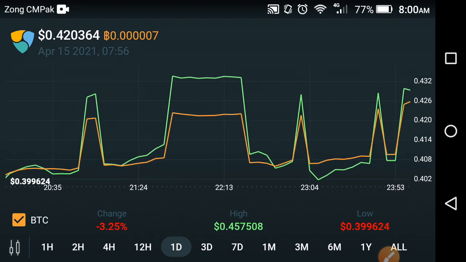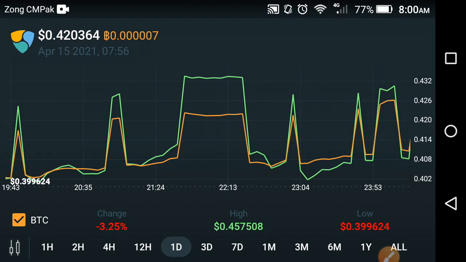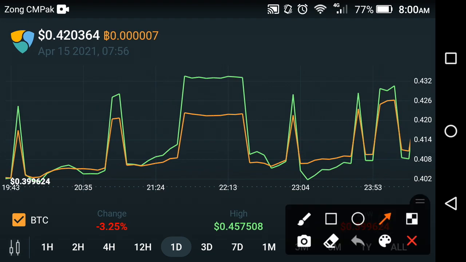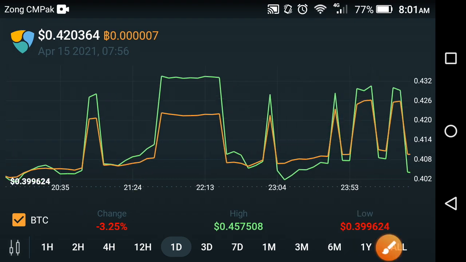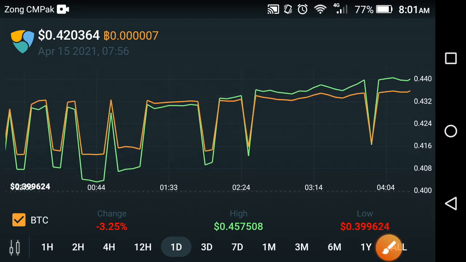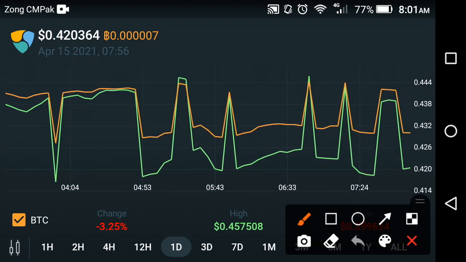As I told you, after a fall there is a jump. This phenomenon is repeated by XEM coin minute after minute. As you can see here, fast down occurs, take a jump, fast down occurs, take a jump. That is a continuously repeated phenomenon of XEM coin. Same like that the chart goes up, after a fall there is a jump continuously. And as you can see, in the last 1 hour it has currently changed.